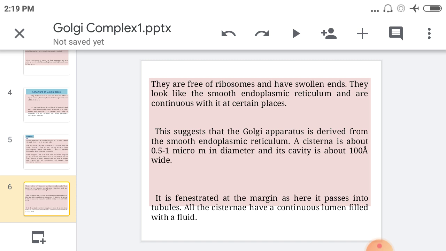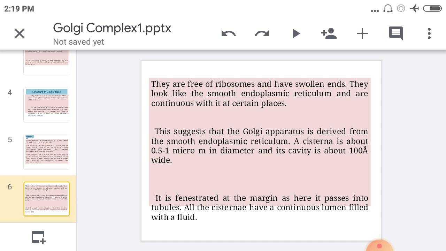Ribosomes are absent, and this shape is called the smooth endoplasmic reticulum. It means cisternae are present in the ER and also in the Golgi complex, and a similar structure is present here and is continuous with it at certain places. This suggests that this Golgi complex is derived from the smooth endoplasmic reticulum. It means the origin of the Golgi complex is from the endoplasmic reticulum.